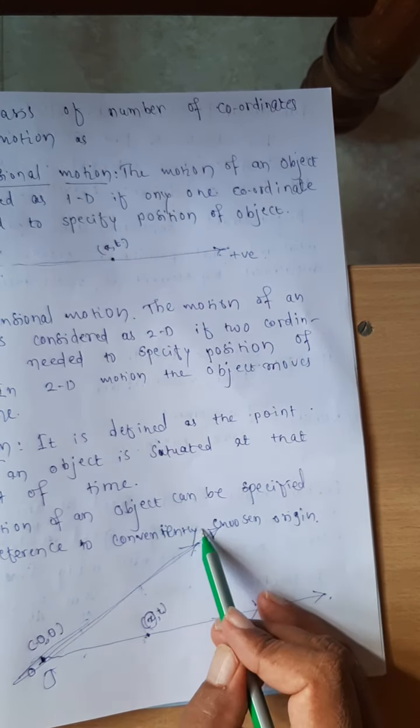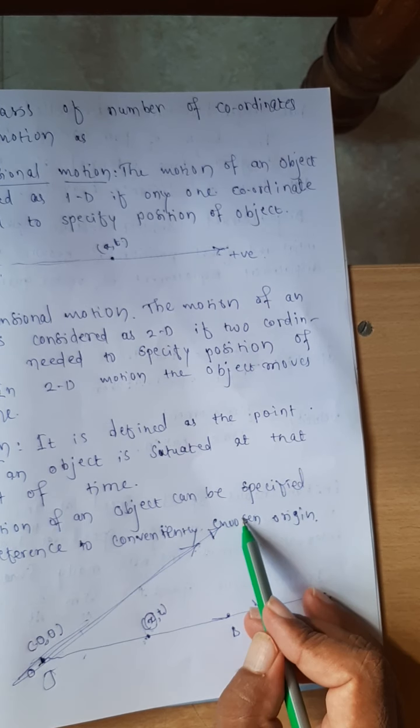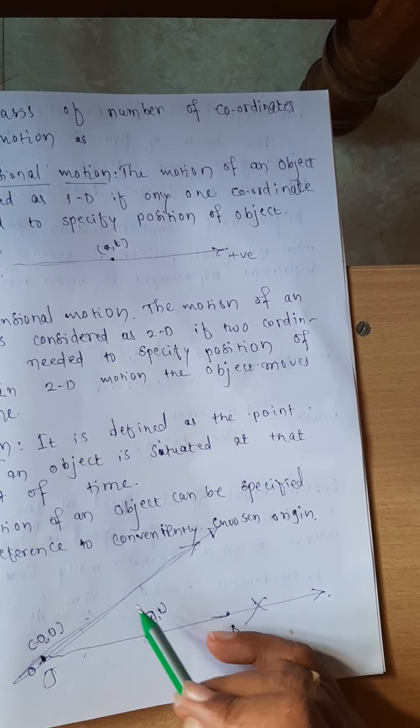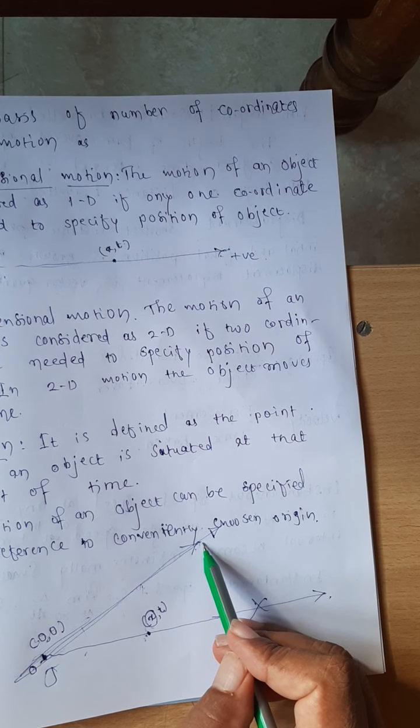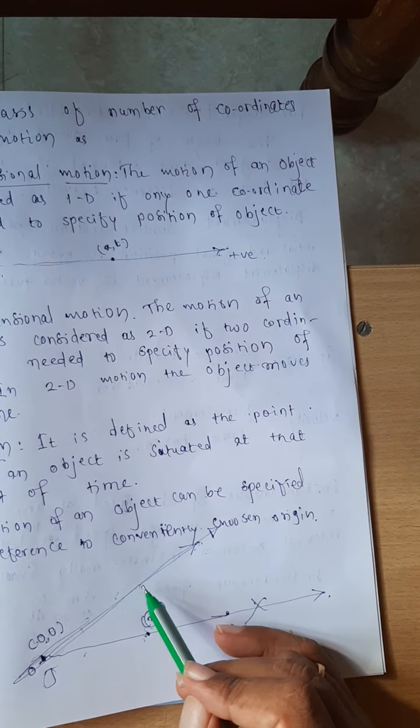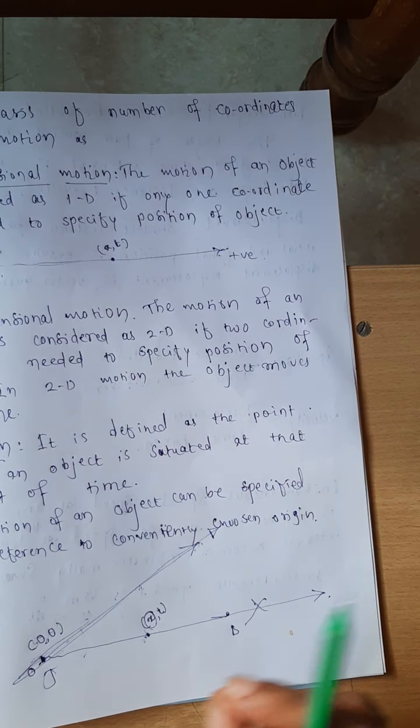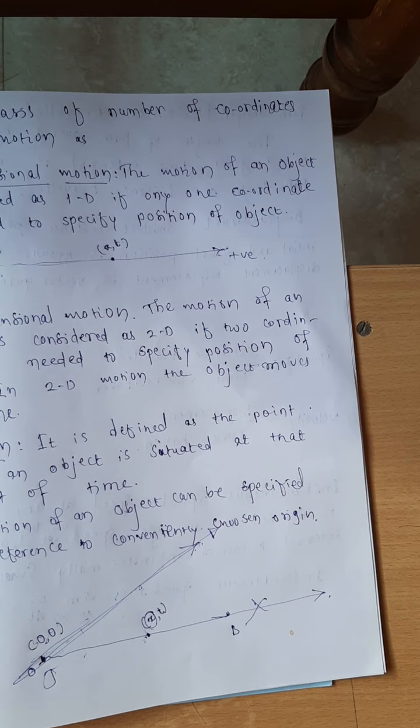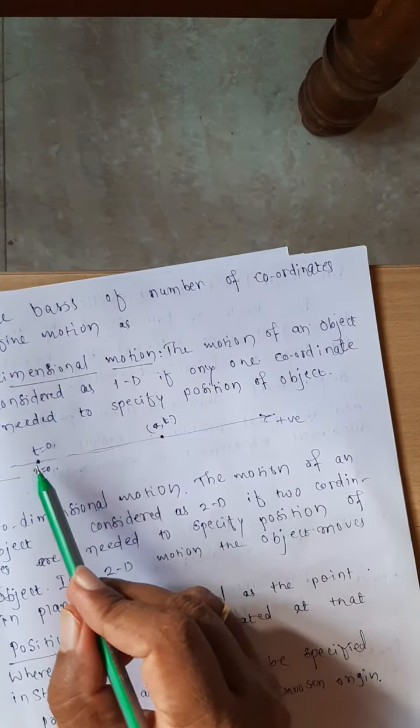If you take this as the reference axis, then definitely it will become the one-dimensional motion, right? Position of the object I can define only with respect to one coordinate. That particular type of motion, I am calling it the one-dimensional motion. Is it all right? So like here, an object is moving